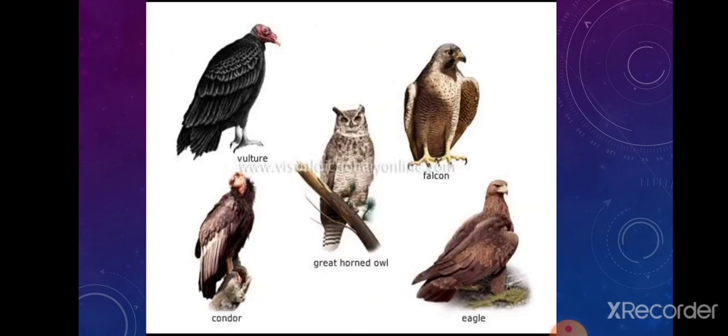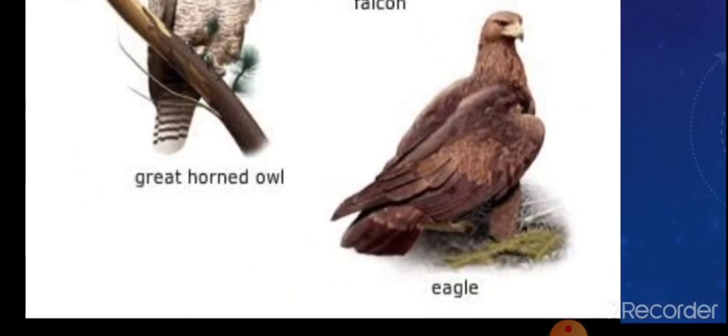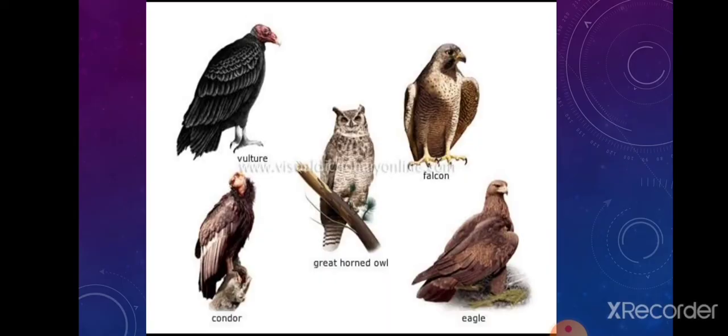Now what are scavengers? Scavengers are animals that feed on dead animals and plants and break them down into simple forms. So what are the examples of scavengers? Vulture, crow, housefly, hyena. These are examples of scavengers. Now scavengers play an important role in cleaning the environment.